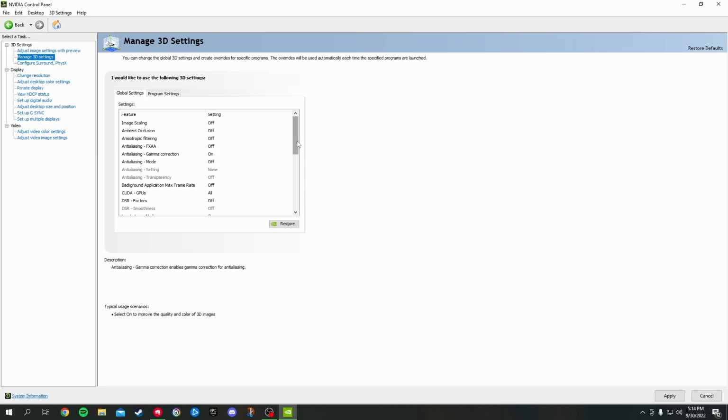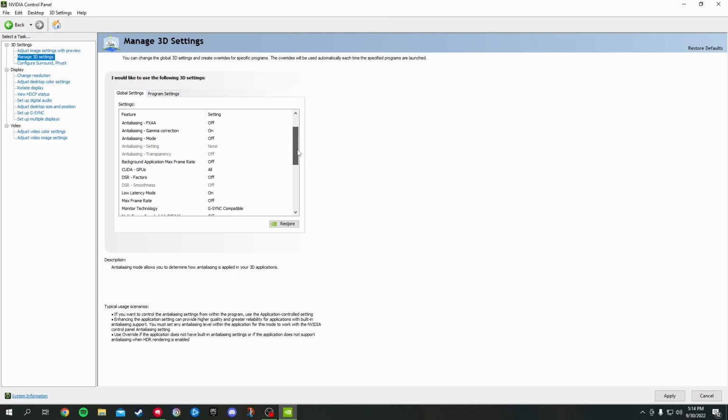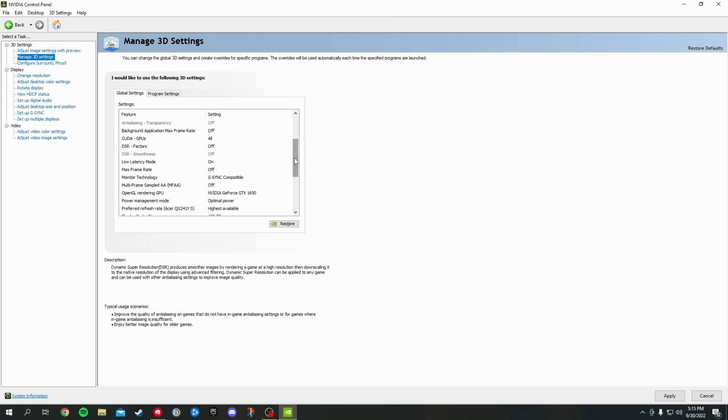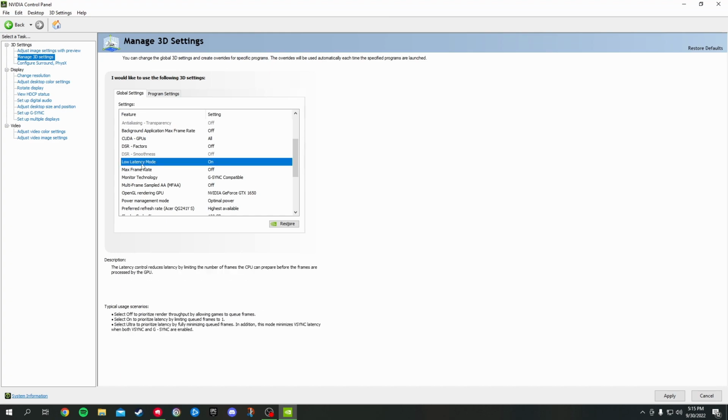A lot of these you're going to see off, and the gamma correction I left on. If we scroll down here, I don't do the background application max frame rate. I don't know why that would be something. If you guys do see low latency mode, turn that to on, not to ultra, to on. In my opinion, I get a lot better